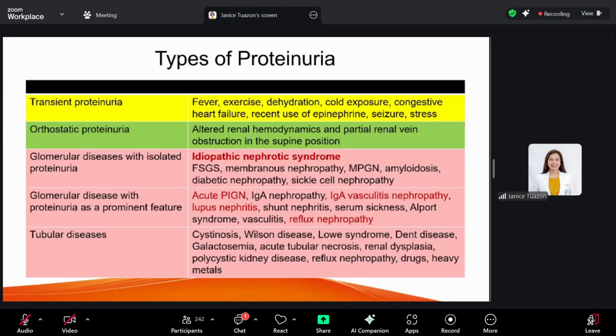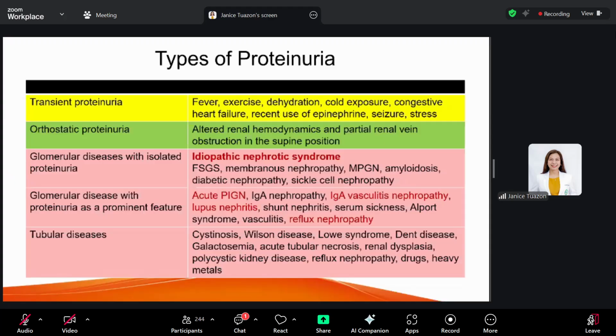So orthostatic is usually seen in the latter part of the day. No? So you have to repeat your urinalysis and get the first void urine output. And then you can at least rule out if it's orthostatic proteinuria. So what is the mechanism of this orthostatic proteinuria? Actually, it's still not confirmed, no? But they have postulated that maybe in the supine position, they excrete normal amounts of protein, but in the upright position, it increases.